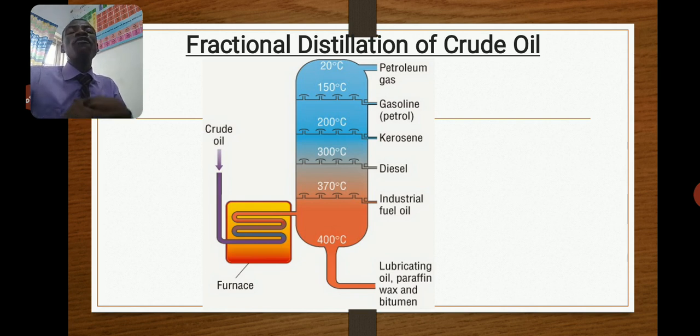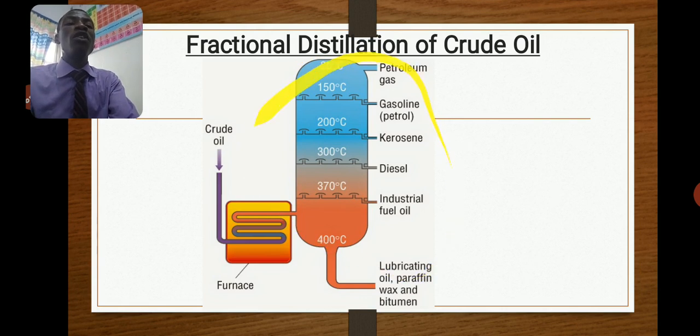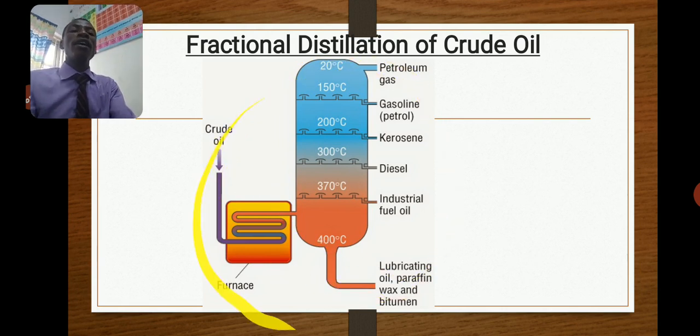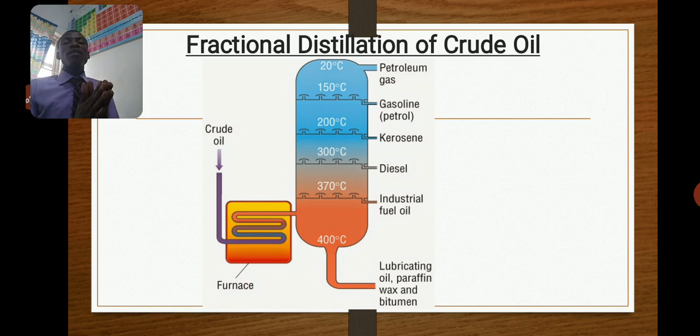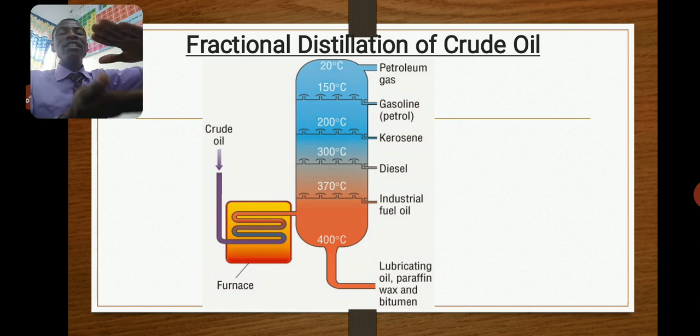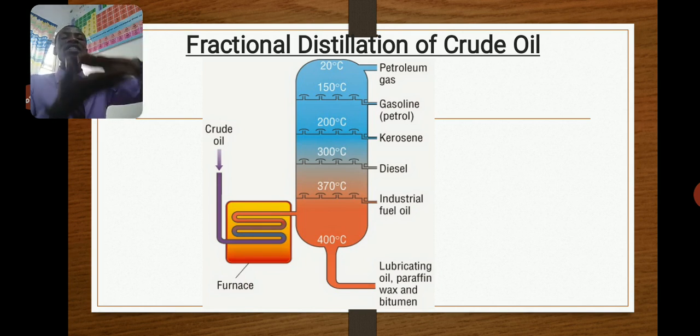We call this fractional distillation, and this always takes place in a fractionating tower like the one you are seeing here in this picture. This is called a fractionating tower. This tower is programmed to be very hot at the bottom. Then as you move up the tower, the temperature decreases.